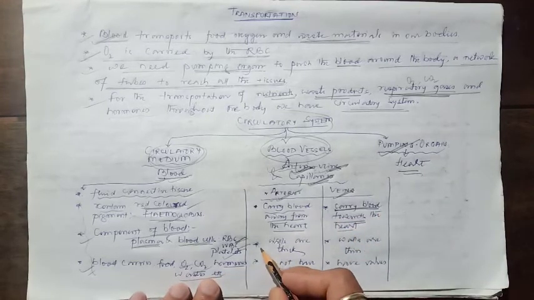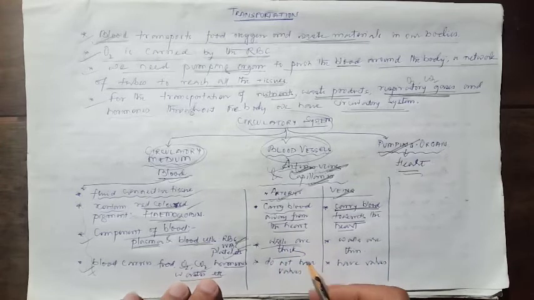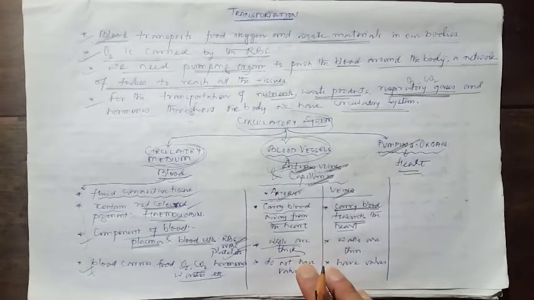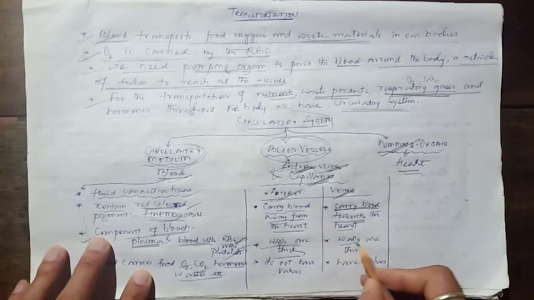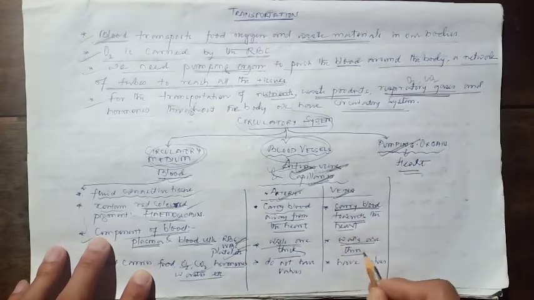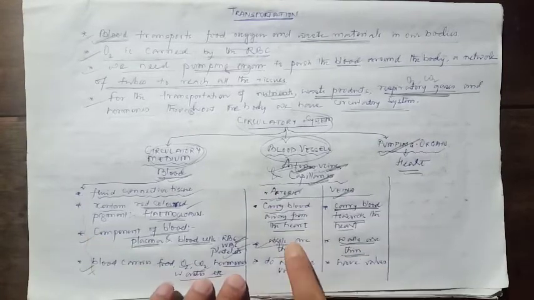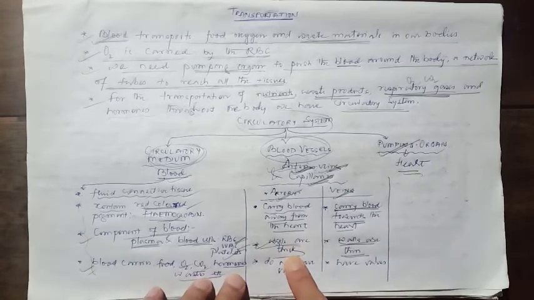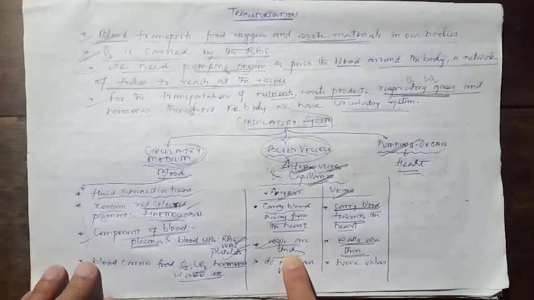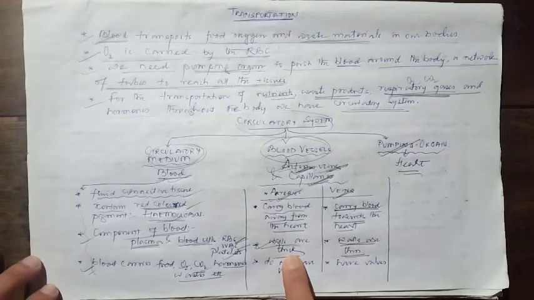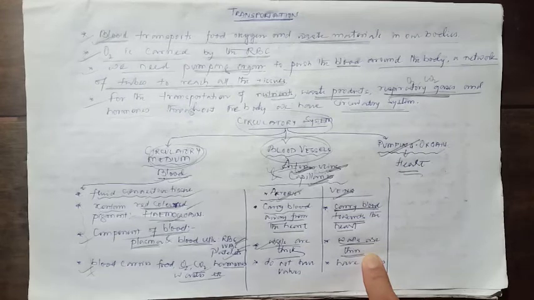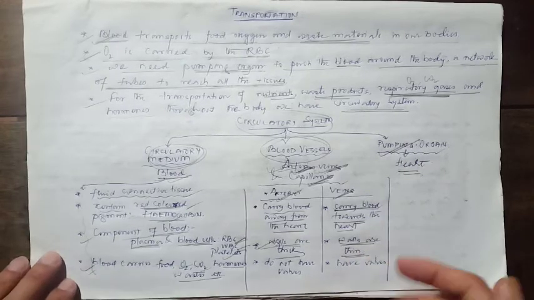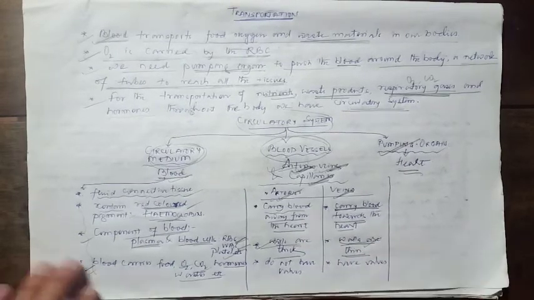Next, students, arteries have a thick wall. These are the tubes with thicker walls, and vein walls are thin. Now students, why do arteries need a thicker wall? Because arteries carry blood with a higher pressure. To tolerate that higher pressure, arteries have a thicker wall, and when the blood runs through the veins, the blood doesn't have a very high pressure, so that's why the walls of veins are thin.